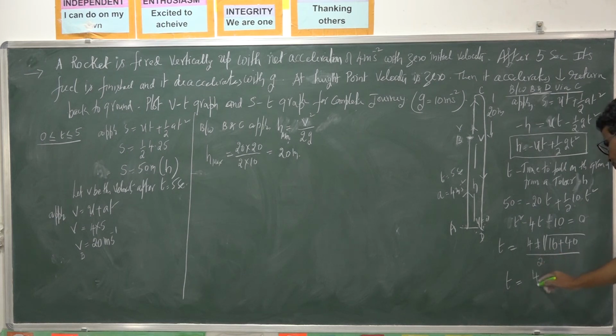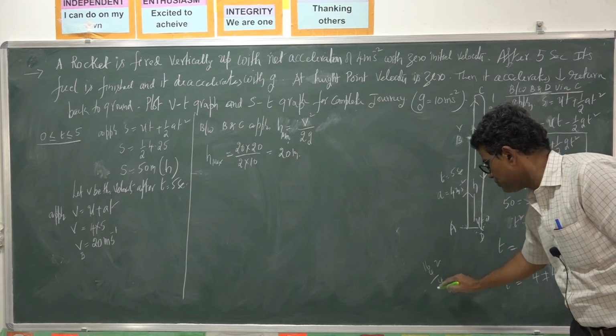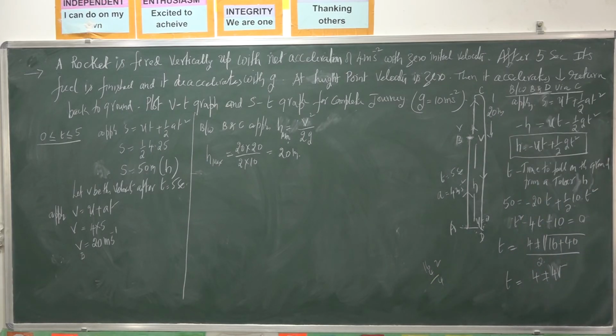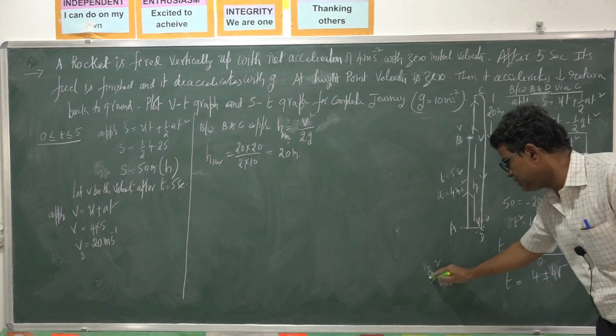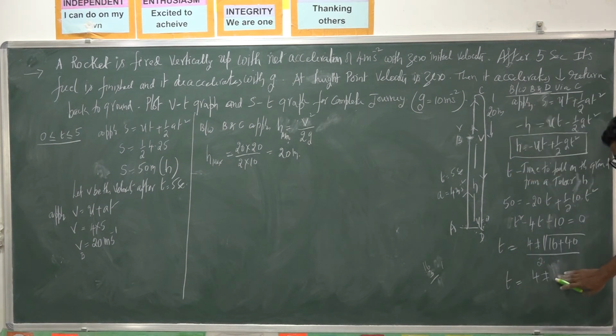So t is 4 plus or minus root of 16 plus 40, which is 56, divided by 2. Can root 56 be simplified? What are the factors of 56?